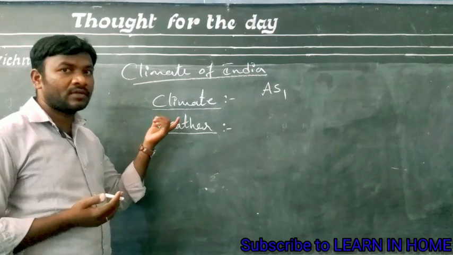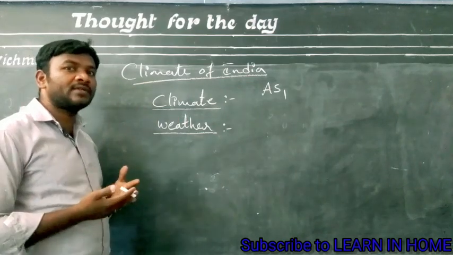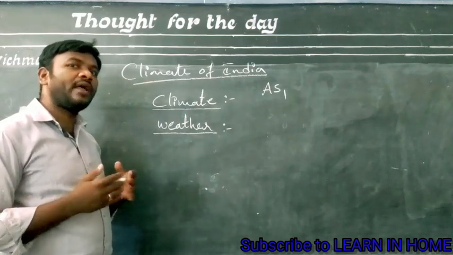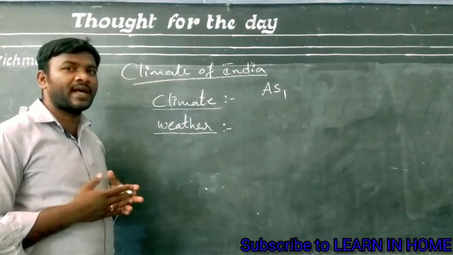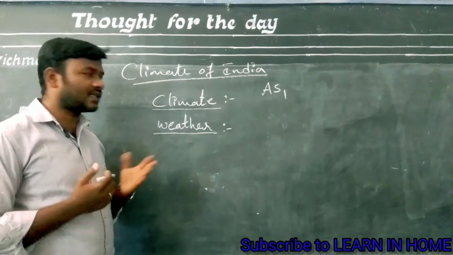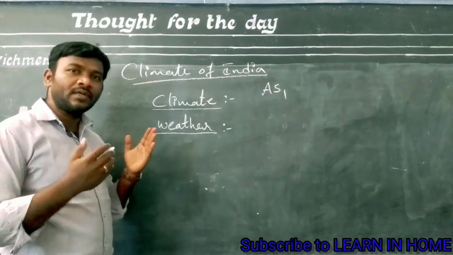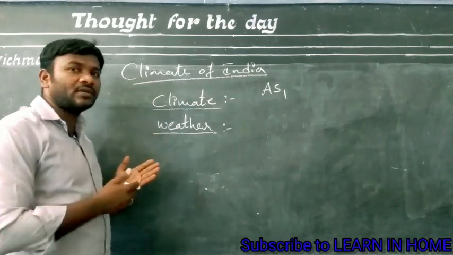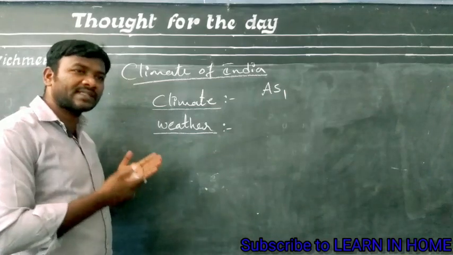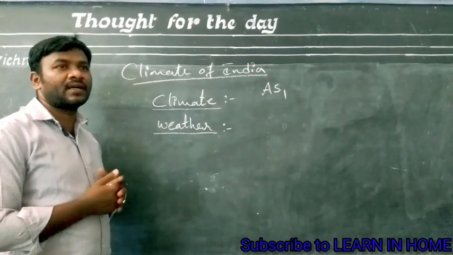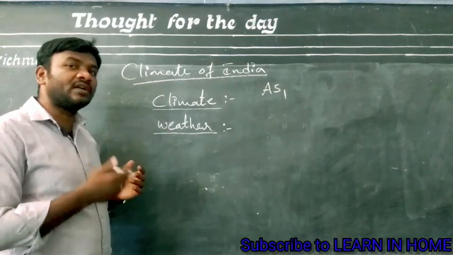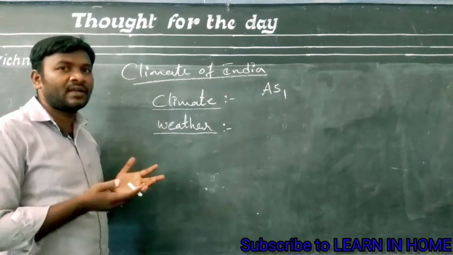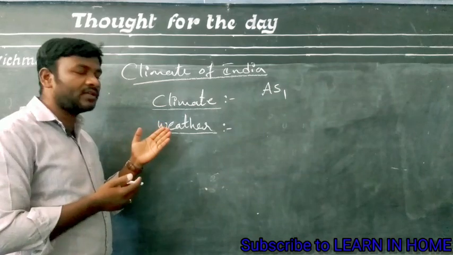Now, climate. The atmospheric elements that remain for a large period of time and for a large area can be described as the climate. Take as an example when the summer season has started, like April, in the previous year, and the year before that.